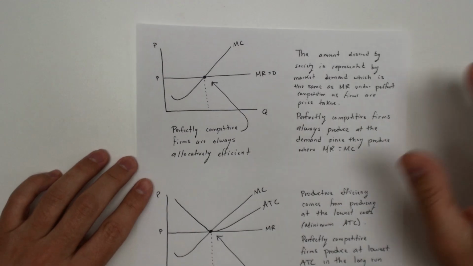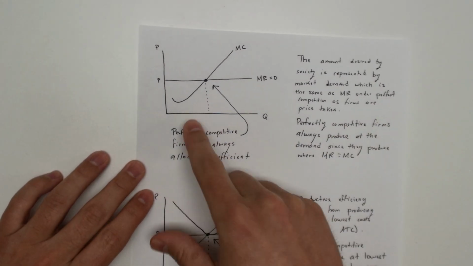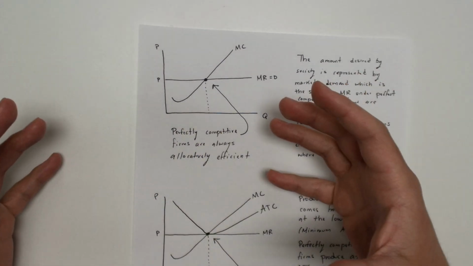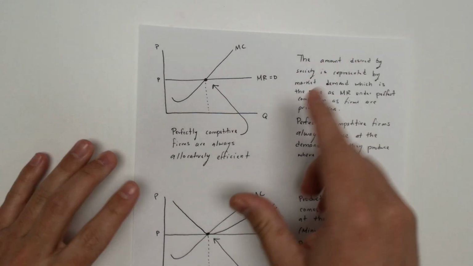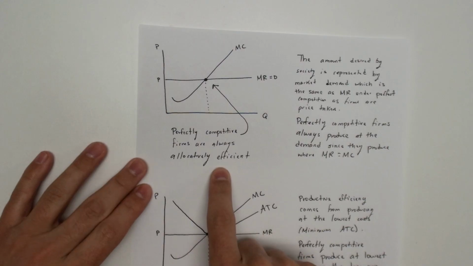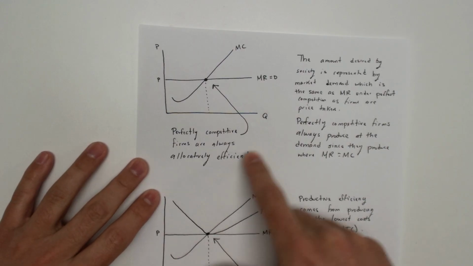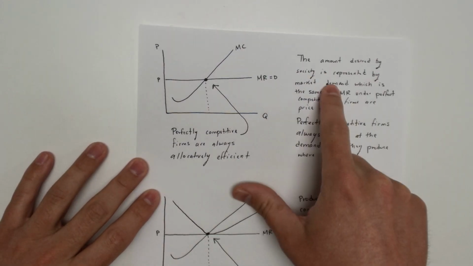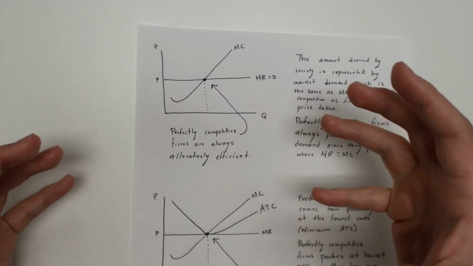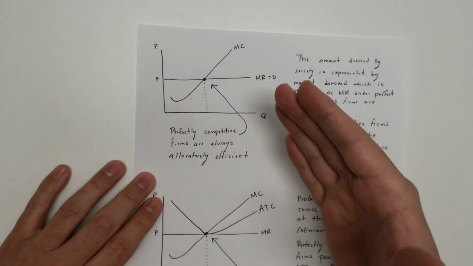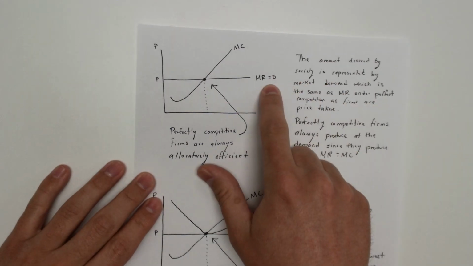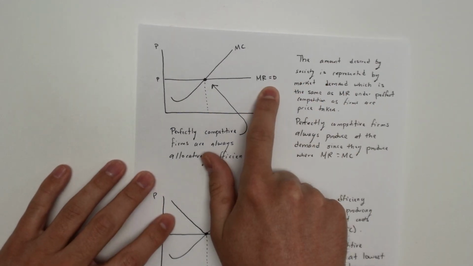One other thing we need to check is, are perfectly competitive firms efficient? Now, perfectly competitive firms are always allocatively efficient. And allocative efficiency is when the amount desired by society is being met. And this amount is represented by the market demand, which in a perfectly competitive market ends up being the same as the marginal revenue.